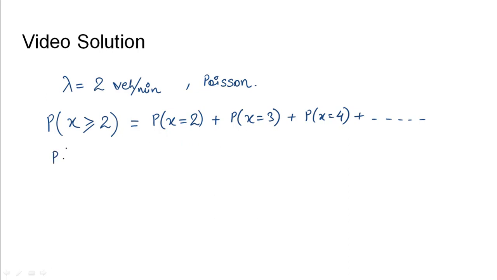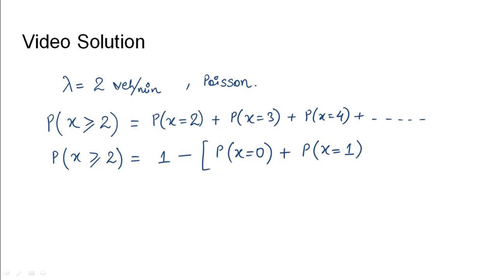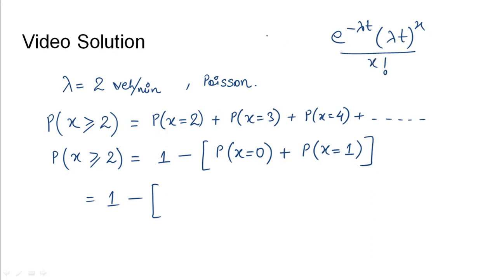Instead of finding this, what we can do is find the complement of this event. That would be 1 minus the other 2 numbers before it, that are probability of x equals 0 and probability of arrival of x equals 1. This would be 1 minus, as we remember the equation was e power minus lambda t, whole power x divided by x factorial, for P of x equals x.